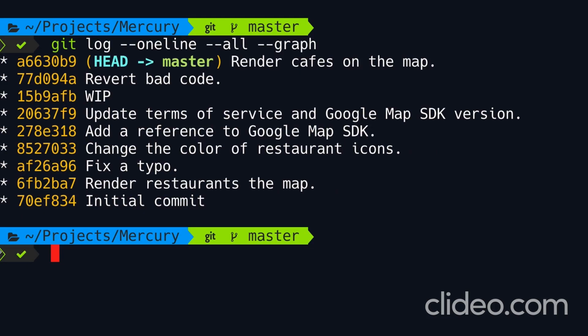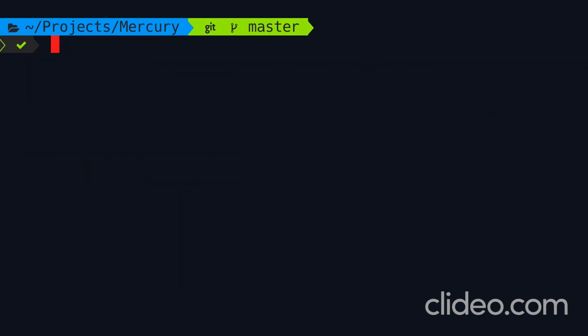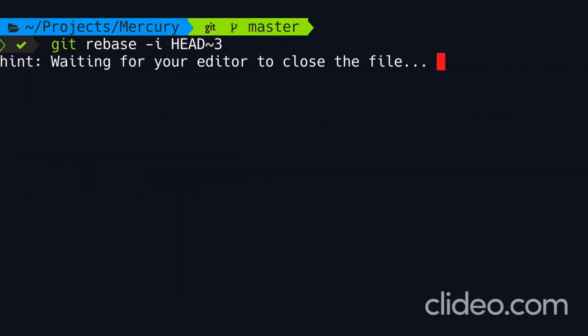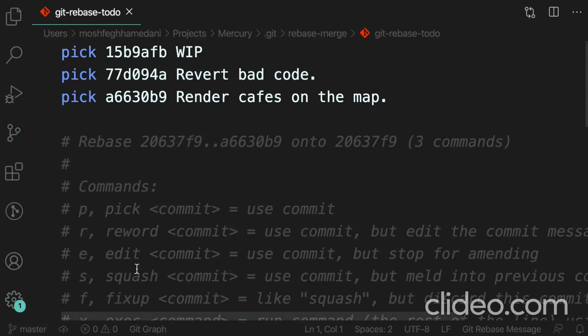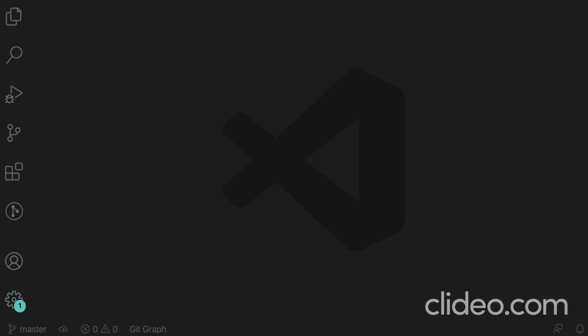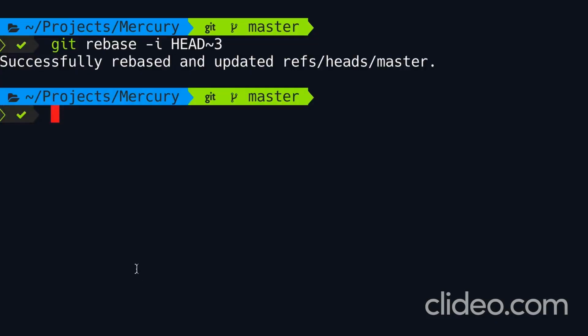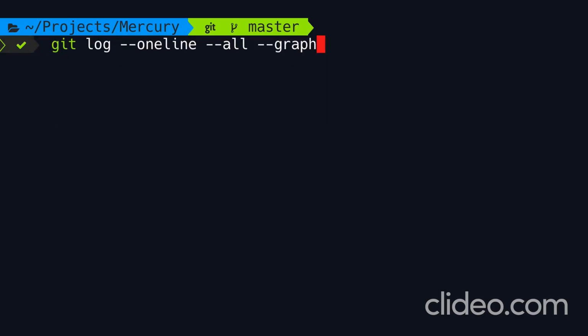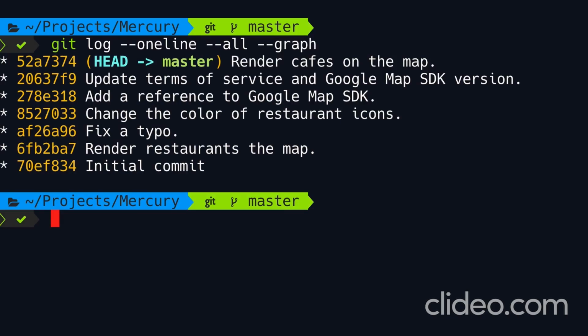Now, as another example, I want to drop these two commits as well. So these are the last three commits. We can run git rebase -i HEAD~3. So we see the last three commits. Now I'm going to delete these two commits, save the changes, back in the terminal. In this case, we didn't have any conflicts. So let's look at our history one last time. All those ugly commits are gone.